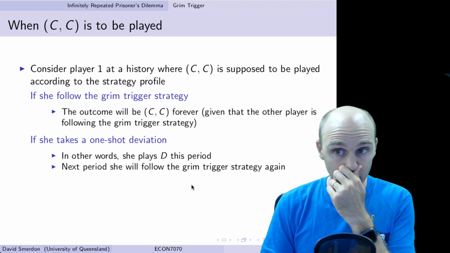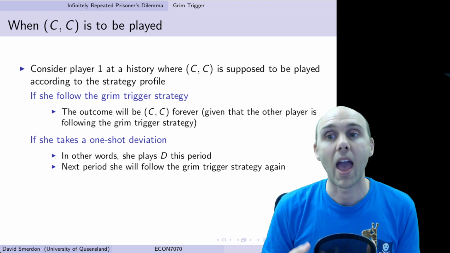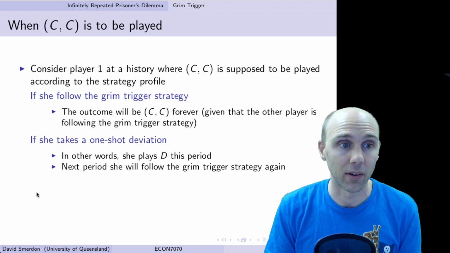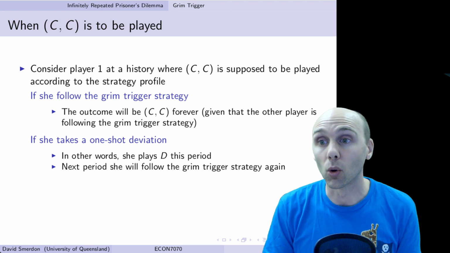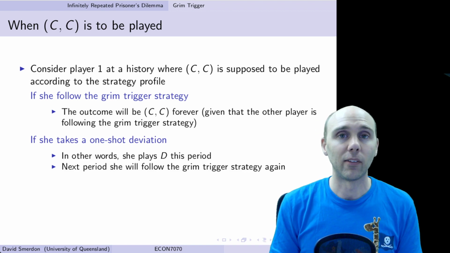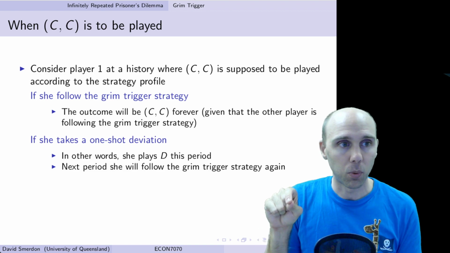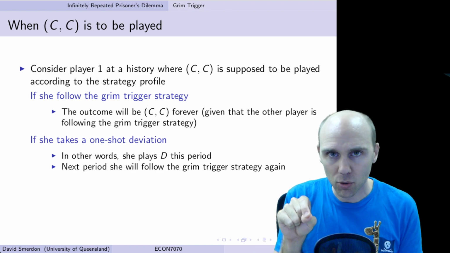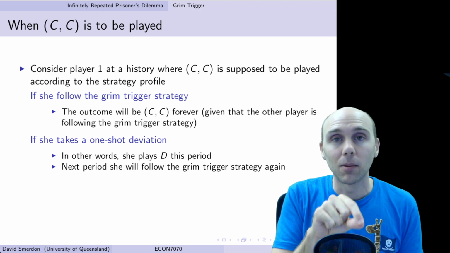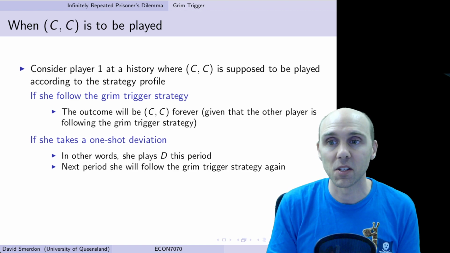So the deviation is, of course, to play D in this period. And remember, we only need to consider a one-shot deviation. So we play D in this period, and we'll keep playing the Grim Trigger strategy from then on. Basically, if you think about time period 1, 2, 3, 4, up to T, we say play Grim Trigger, play Grim Trigger, play Grim Trigger, play Grim Trigger, deviate, play Grim Trigger, play Grim Trigger. So we're only deviating for one period. The question is, can this be profitable?